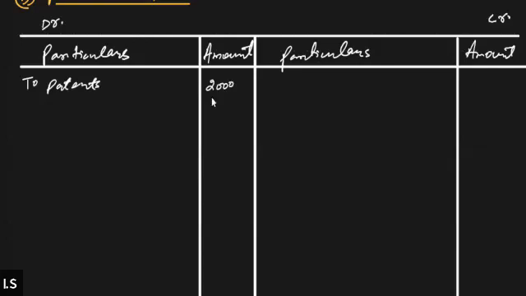20% of 10,000 is 2,000. And the value of the machinery is also decreasing. Machinery is decreasing by 5,000 because the new value of the machinery is 90%. Now the machinery will be recorded at 90% only. So there is a reduction in the value of the machinery by 5,000.